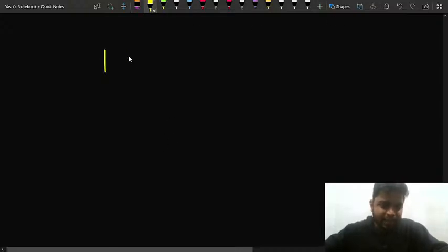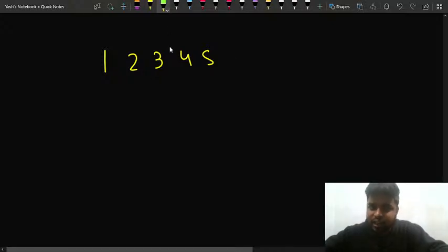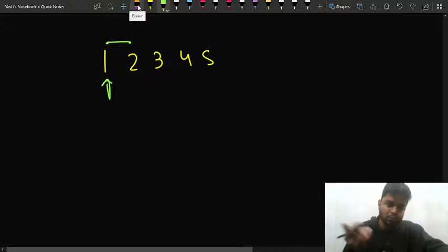Let's say an example is 1, 2, 3, 4 and 5. In this particular example, is this a mountain array? No, it's not a mountain array. What is the reason for that? I will stand here and I'll check for its adjacent. So for 1 I'll check it with 2. Are these two elements such that the left element is lesser than the right element? Yes.